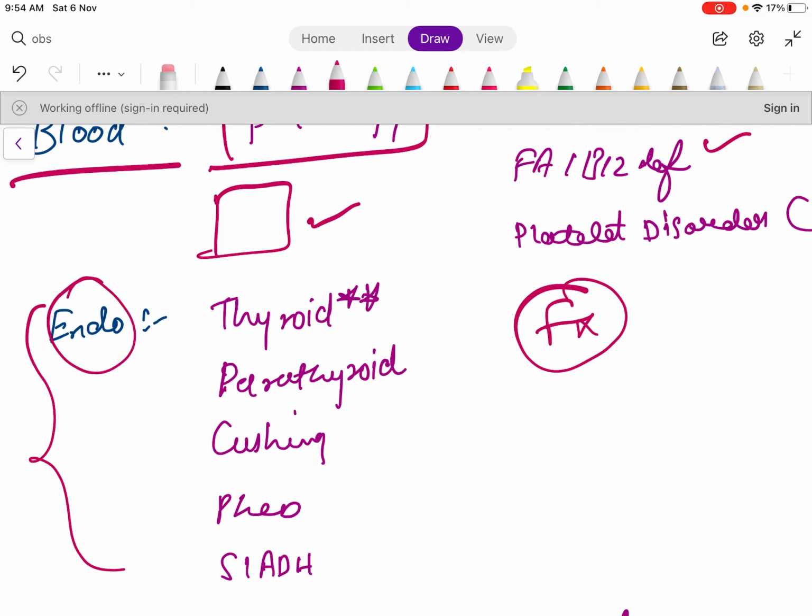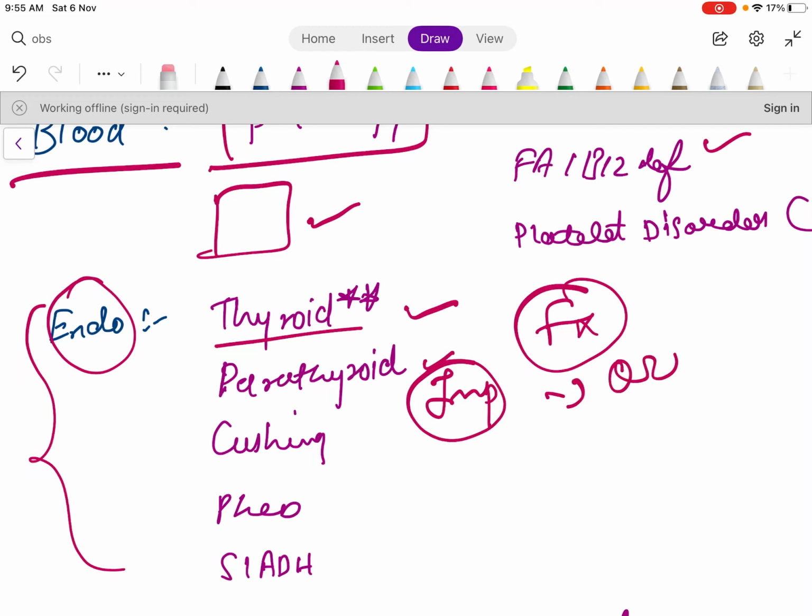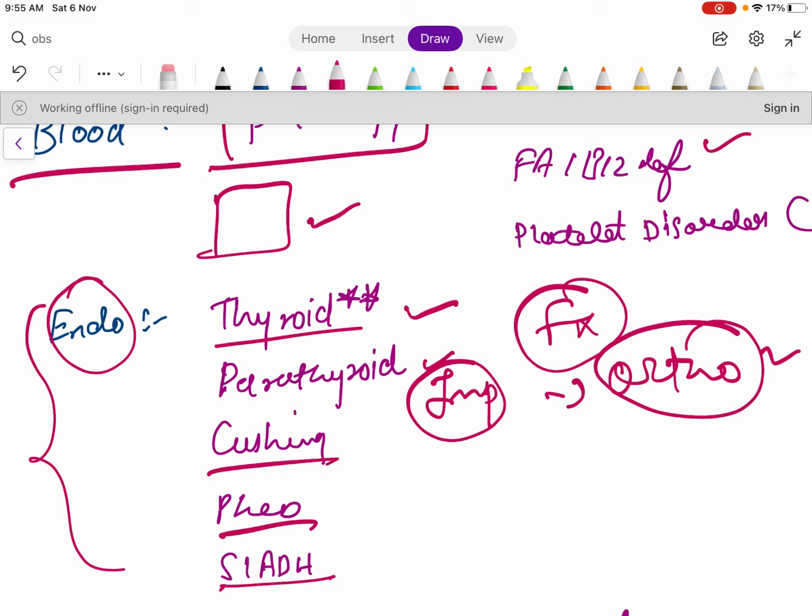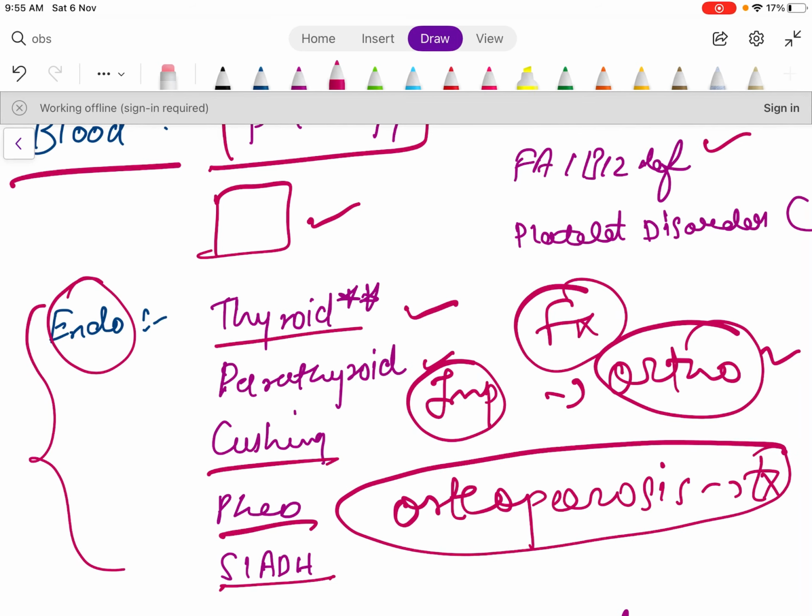Endo, everybody loves endo. Most of the people love endo, because it's straightforward. If you know the features, you know the disease, and you know the treatment, there are no tricky questions made out of this. So first, do thyroid, parathyroid, very IMP. If you do parathyroid here, then it will be also covered for ortho, so it's good to do. Cushing's, pheochromocytoma, SIADH. Osteoporosis, okay, treatment part. This will be also covered in ortho, so don't worry.